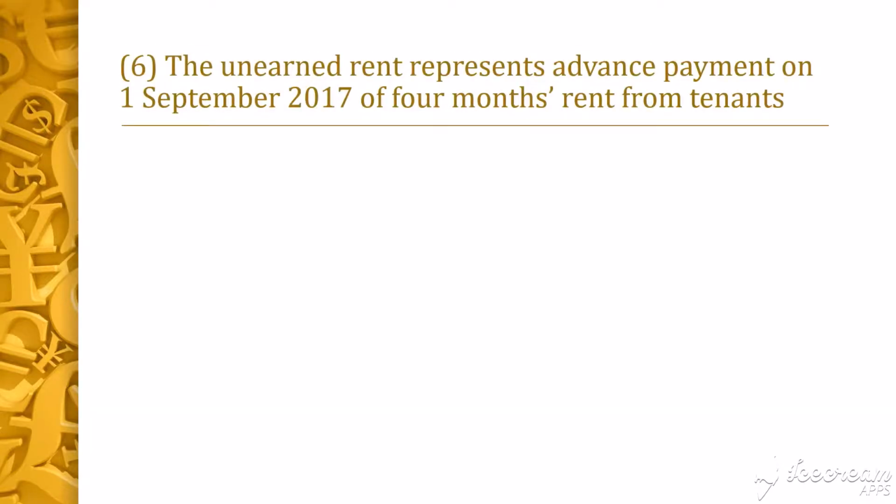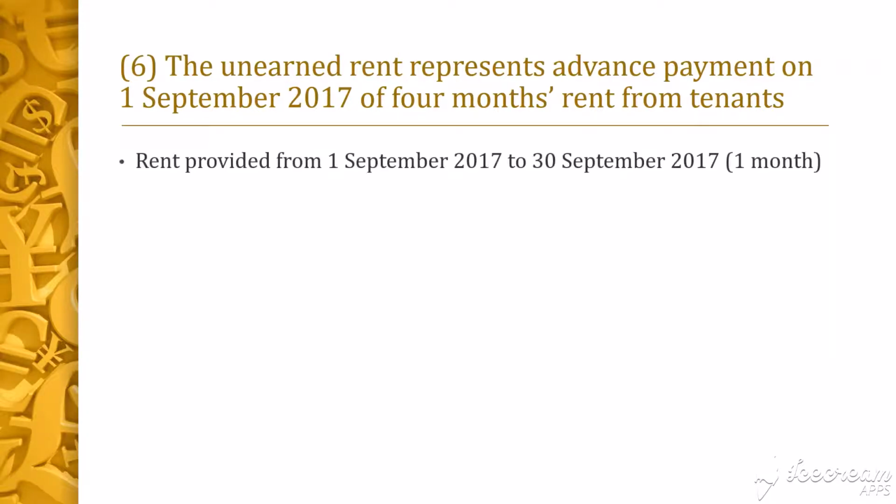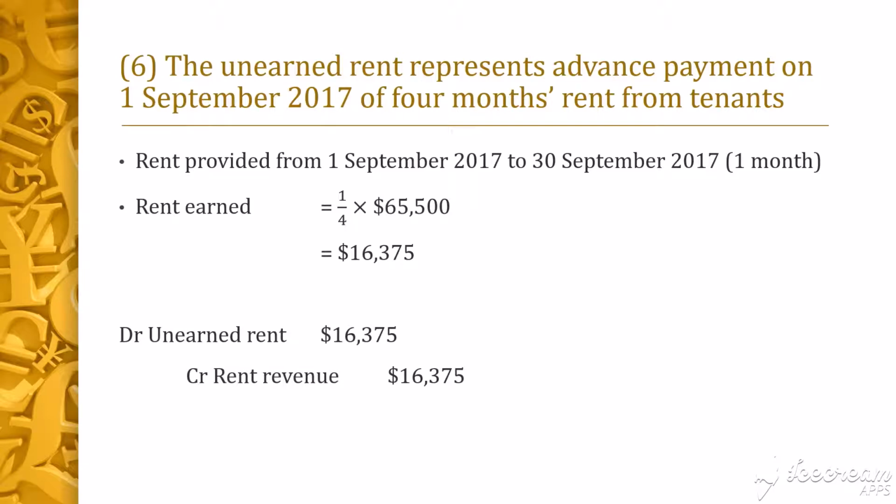Additional information 6. The unearned rent represents advance payment on 1st September 2017 of 4 months' rent from tenants. For the year ending 30 September 2017, only 1 month of rent is provided from 1st September 2017 to 30 September 2017, so we will only recognize 1 out of 4 months of rent revenue. Rent earned is 1 divided by 4 multiplied by $65,500, the unearned rent figure in the trial balance. This gives us $16,375. Hence, the adjusting journal entry for this piece of information is to debit unearned rent and credit rent revenue by $16,375.